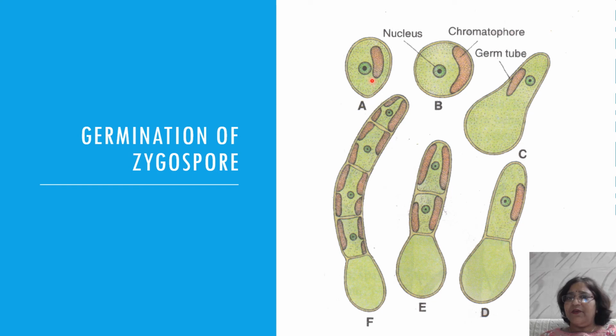As the zygote is diploid in nature, all the divisions taking place are mitotic, so the filament produced here is diploid in nature. It will give rise to the sporophytic plant body. Remember, it is not the haploid plant body, it is the sporophytic plant body, and the chromosome composition of Ectocarpus is 2n equal to 16 chromosomes.